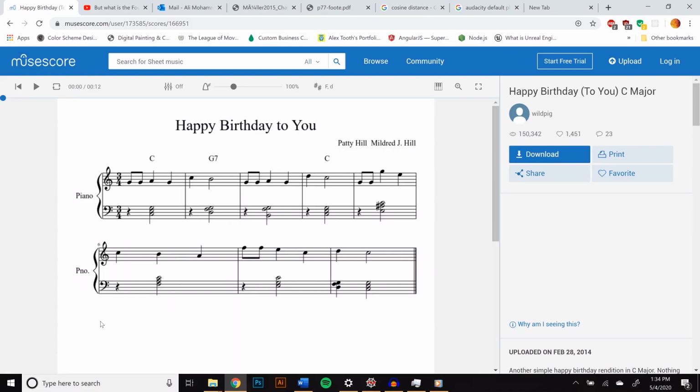Another important feature in music is what's called the measure. As you can see here, a measure is basically a unit of music. Right now we're using Happy Birthday as a really simple example for this. We divide the music into measures, so when I hover over one of these and it turns red, that's a measure. Here's what one measure in Happy Birthday sounds like.